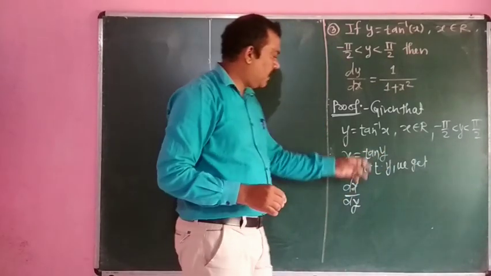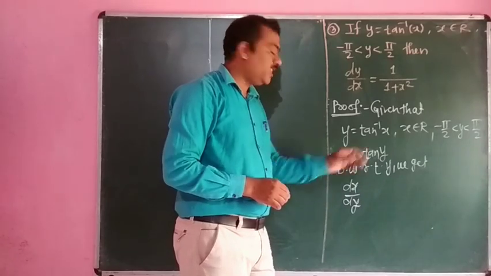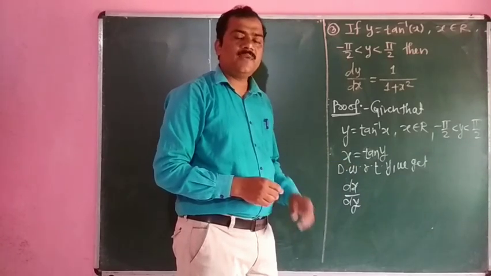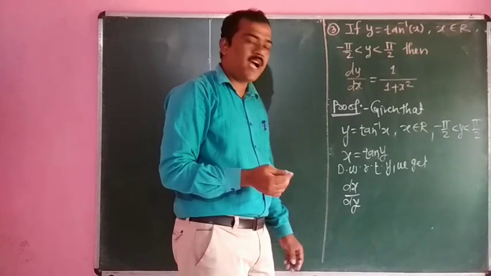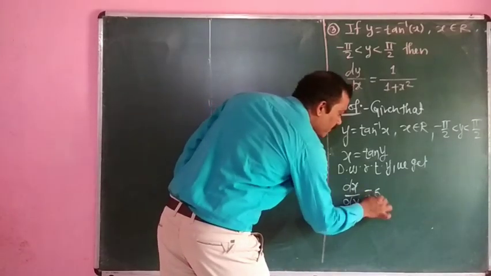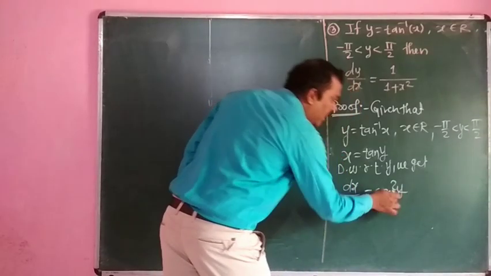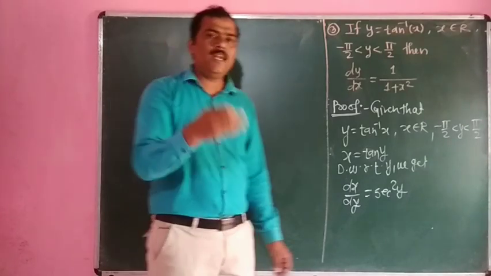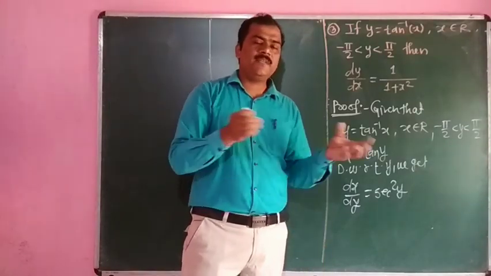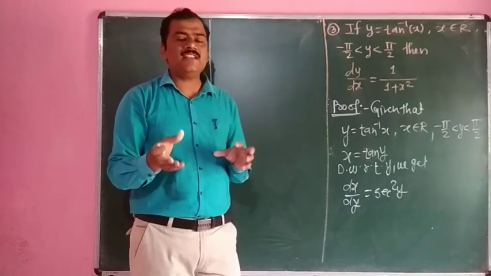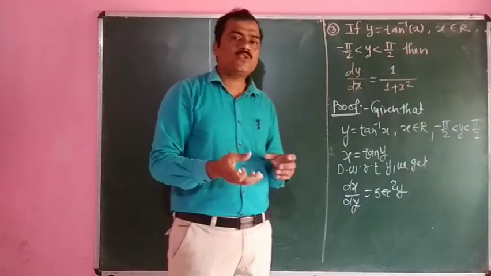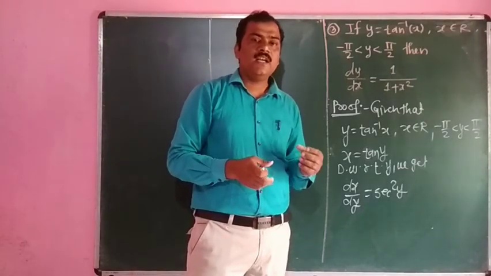Differentiation of this tan y with respect to y. What is the differentiation of tan y? Differentiation of tan y with respect to y is sec square y. And we have to know the standard formula related to sec square y. It means that the relation between tan y and sec y is sec square y is equal to 1 plus tan square y.